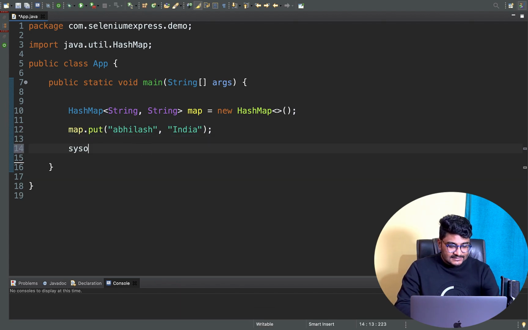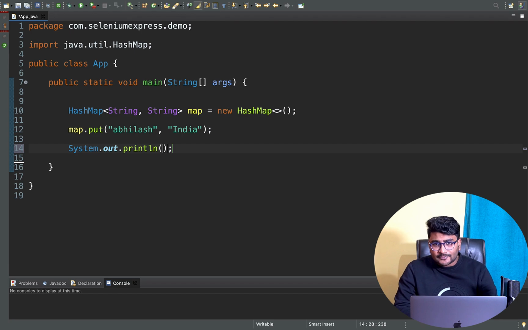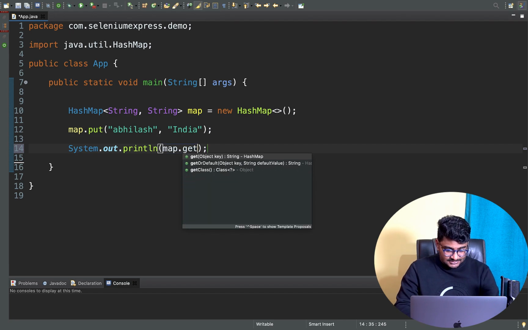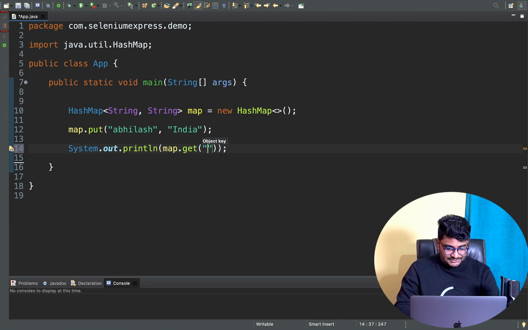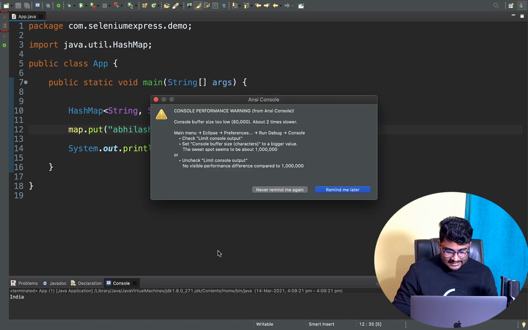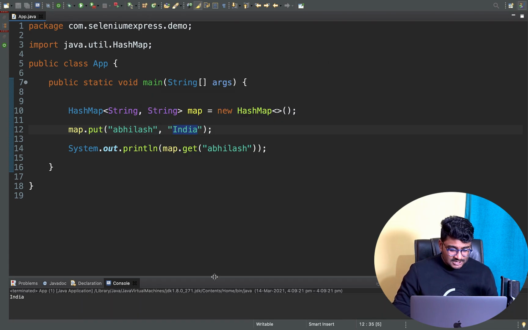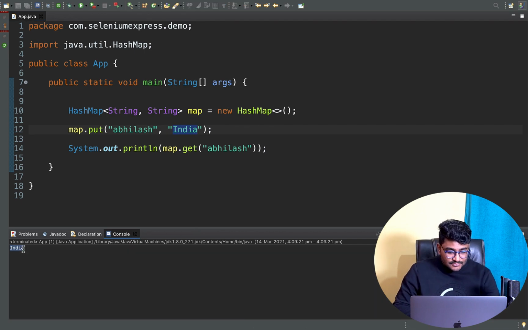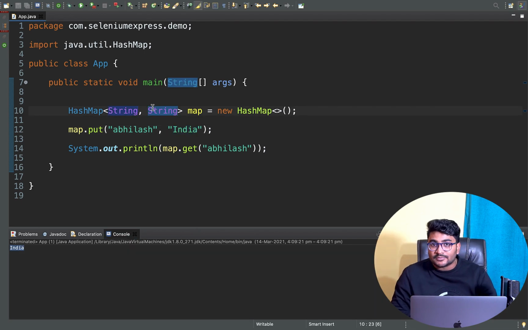And if I want to get it, obviously I'll do a lookup operation using get. I can do map.get, and I'm going to say Abhilash here, which is going to give me the value back for the key Abhilash. In that case, it's going to be India. So if I run this application, India should be printed on my console. Pretty simple, nothing to explain here, right? Now the question is, this string is immutable, right?